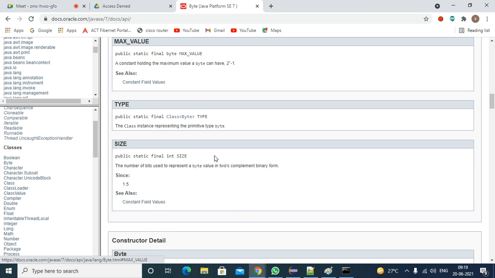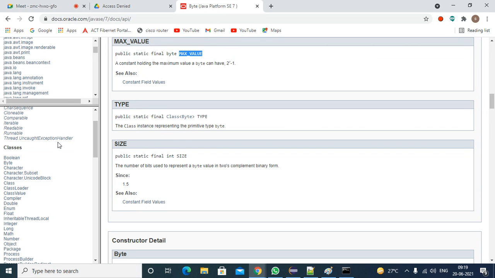If you open this variable, how do you come to know this is a constant variable? You don't have a constant keyword. In place of the constant keyword, you have the final keyword. See here, type final, size final. So all these are constant variables. By seeing the name, you can say this is a constant variable, because all are in capital letters. If you want, you can use underscore for separating the words, right?